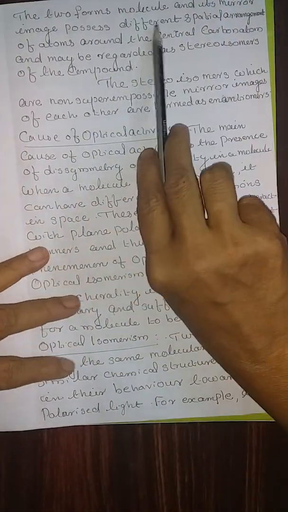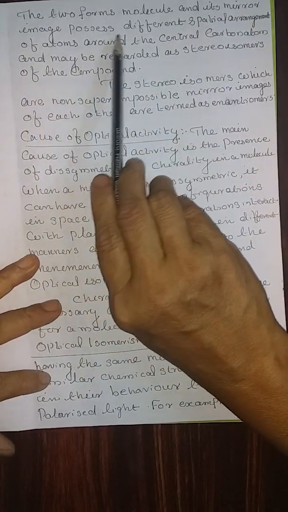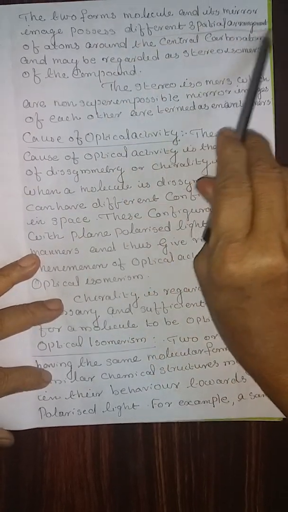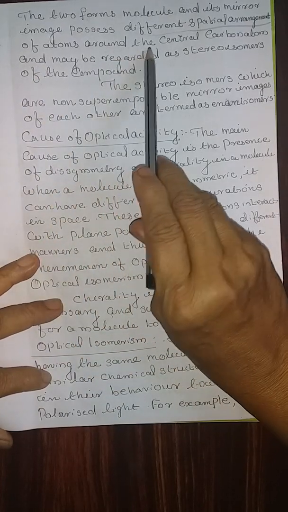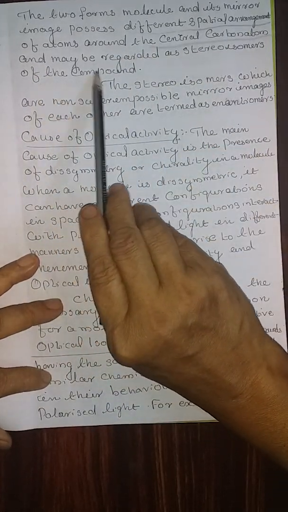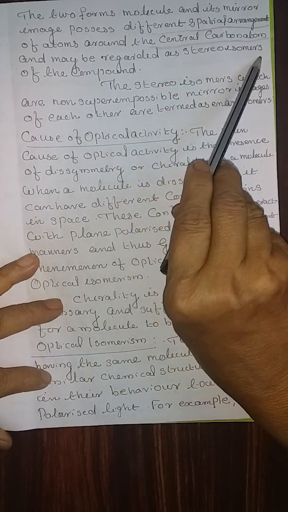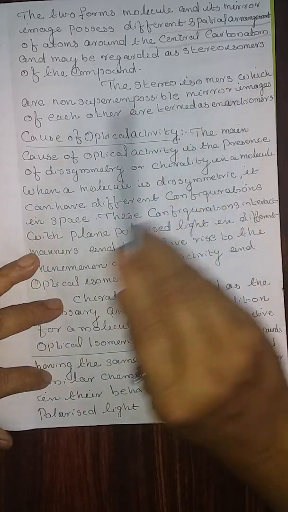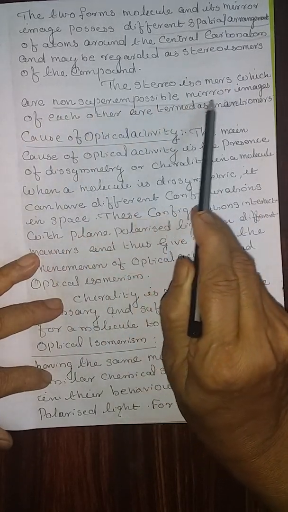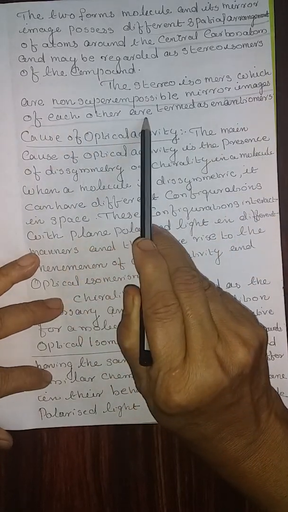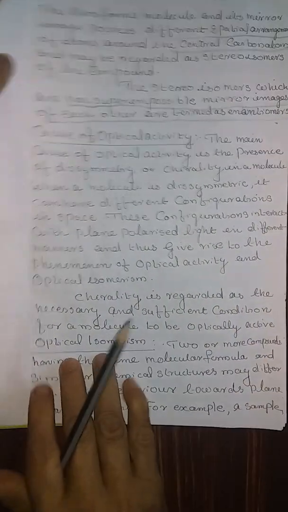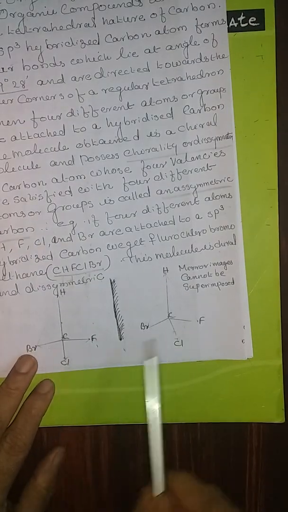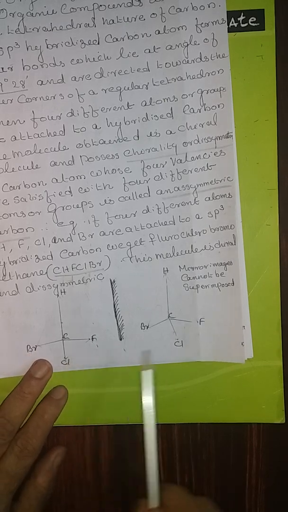The 2 forms of the molecule and its mirror image possess different spatial arrangements of atoms around the central carbon atom and may be regarded as stereoisomers of the compound. The stereoisomers which are non-superimposable mirror images of each other are termed as enantiomers. These 2 isomers are called enantiomers. That means this is a mirror image which is non-superimposable.